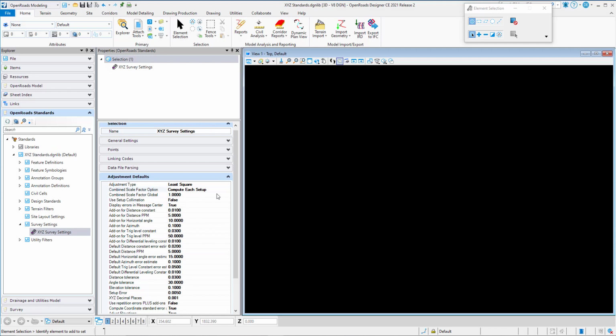The next option is Use Global Combined Scale Factor. This option applies a global combined scale factor based on the user-defined value entered in the combined scale factor global field. The same scale factor will be applied to all setups in the survey. So simply change this to Use Global Combined Scale Factor and then enter a value in this field here that you want to use on every setup. So we'll type in here 1.055, and that will be used for every setup.